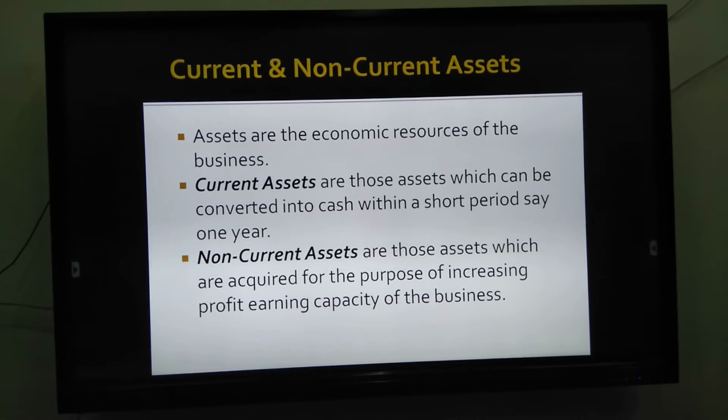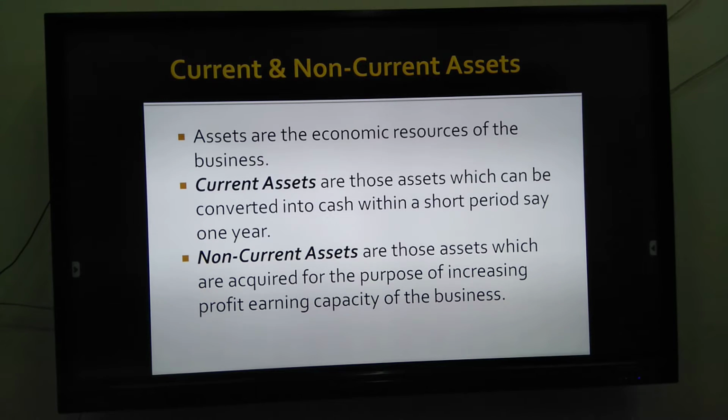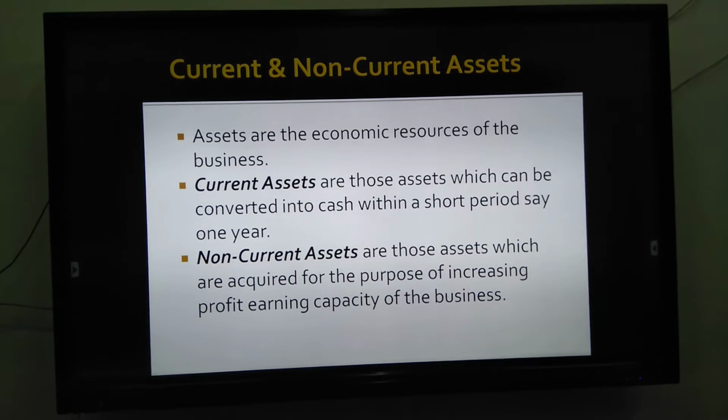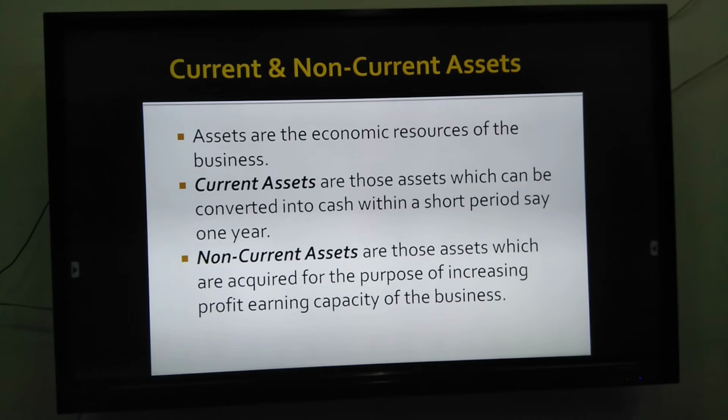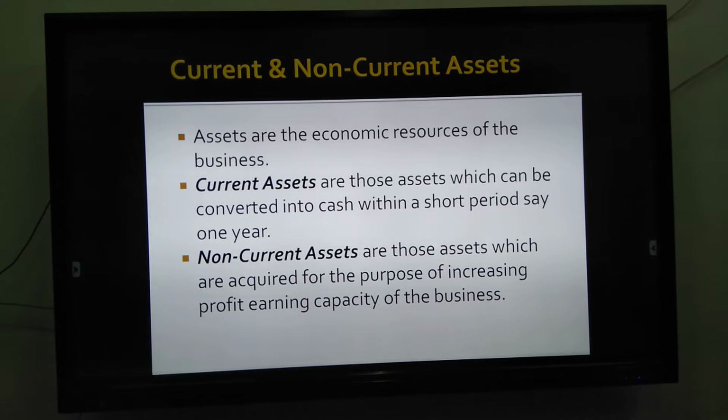Current assets are those assets which can be converted into cash within a short period, say 1 year, or we can say 12 months. For example, cash in hand, cash at bank, debtors, stock. Next, non-current assets are those assets which are acquired for the purpose of increasing the profit earning capacity of the business, or we can say these assets are purchased not for sale. For example, land and building, plant and machinery, furniture and fixtures.